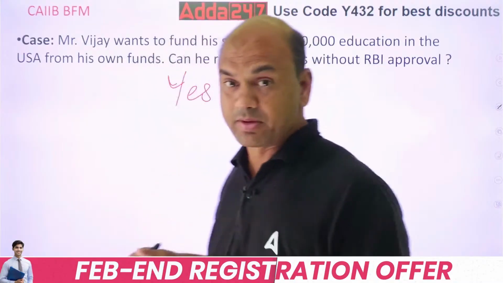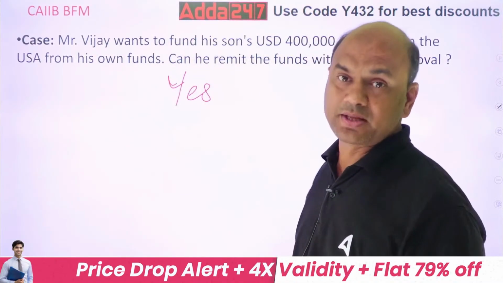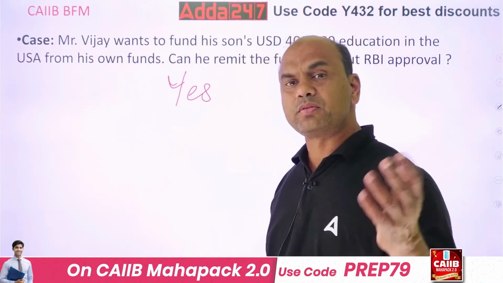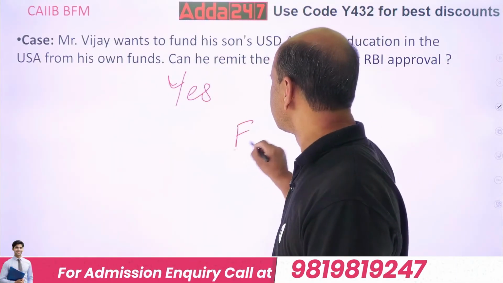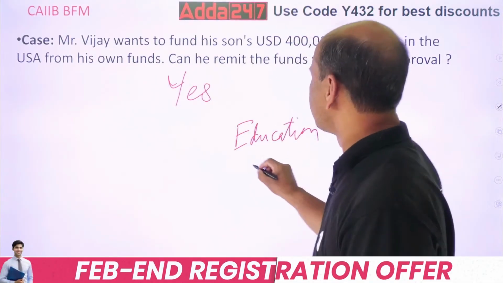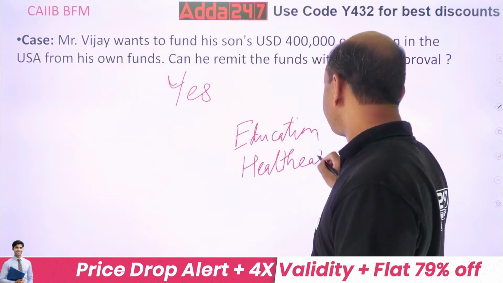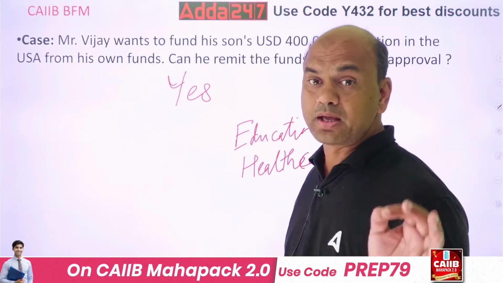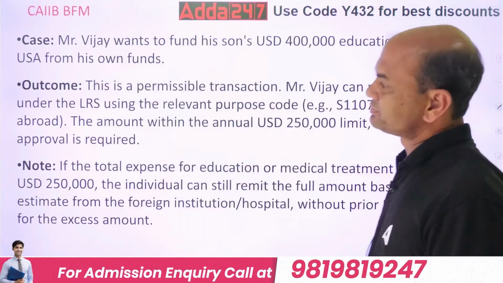Subject to, I'll give you the proper explanation. The answer is yes. Many of you feel that above 2,50,000 is not allowed. It's not that. Education and healthcare, health, operation, anything healthcare, is allowed without RBI approval.